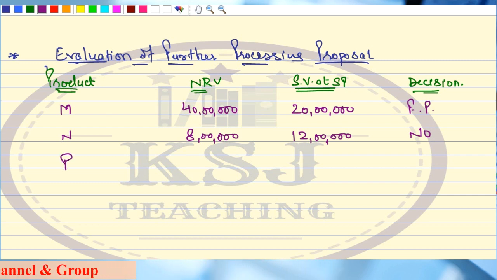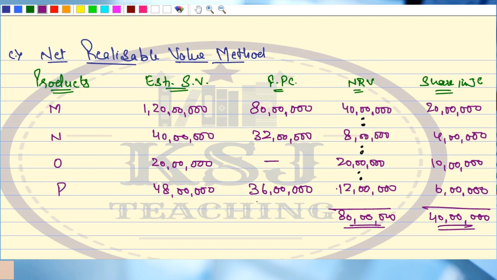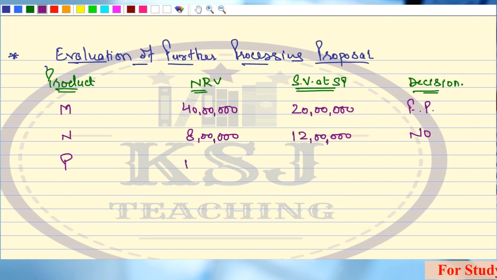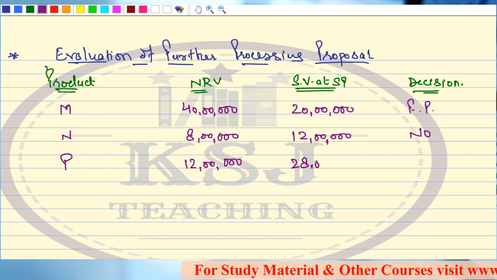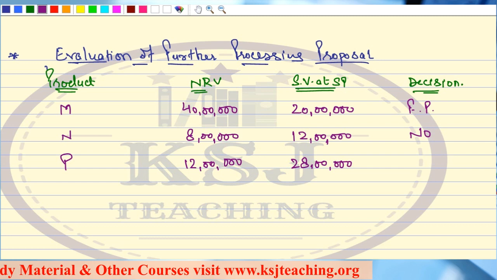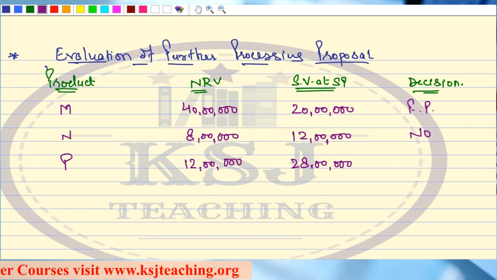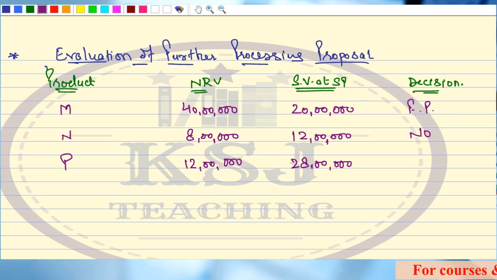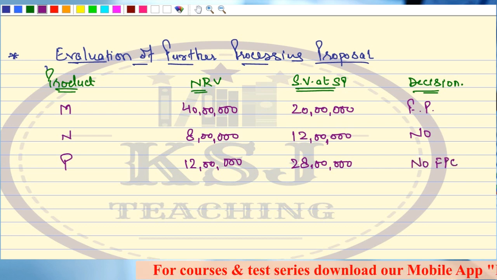Similarly, in case of P, the NRV is 12 lakh, and sales value at split off point is 28 lakh. So this is a huge difference. Now, will you go with the further processing? Obviously no, because after further processing, we are going to fetch 12 lakh rupees. And if you sell at split off point, you are going to fetch 28 lakh rupees. So no further processing.